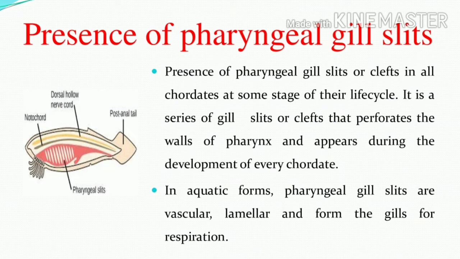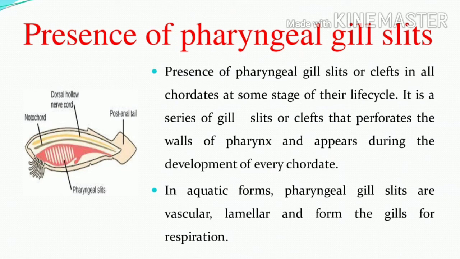So it will be present in two forms, the pharyngeal gill slits. One is in aquatic forms. If the animals are living in water conditions, these pharyngeal gill slits are vascular, lamellar, and form the gills. They are helpful for the function of respiration.